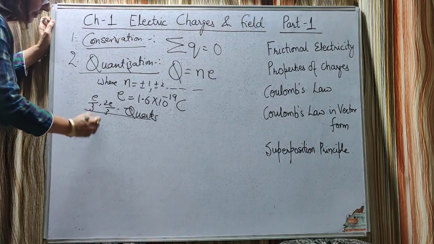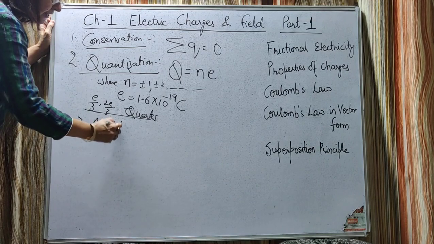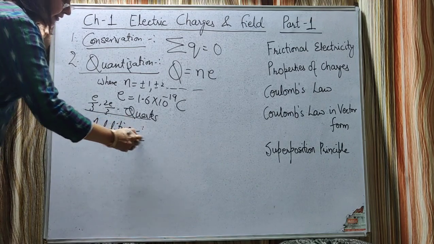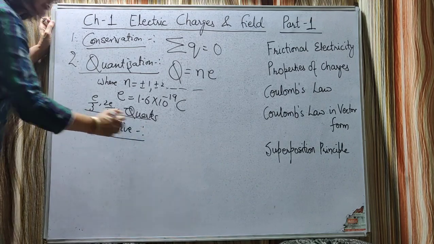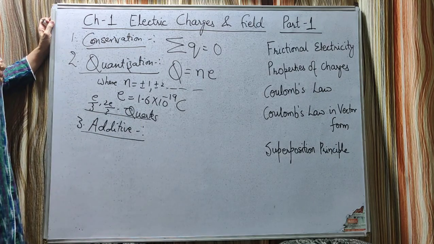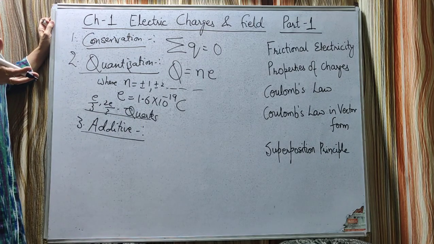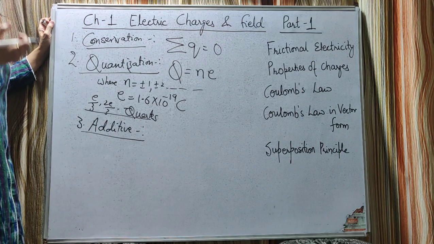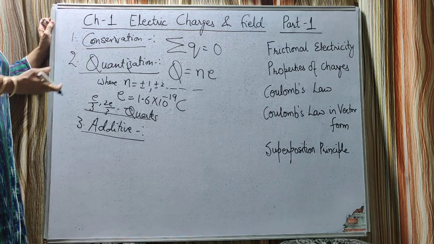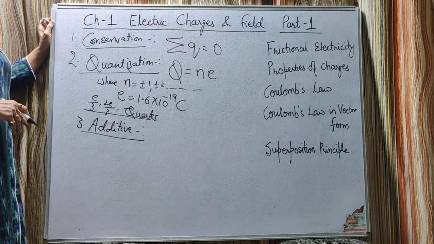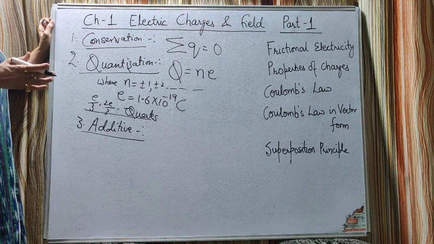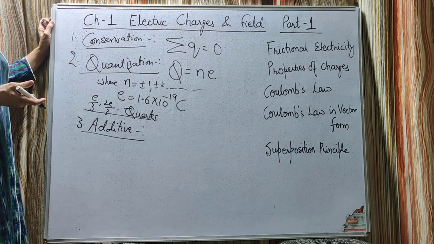The third property is the additive property. As we know that the charge is a scalar quantity, the total charge on a body is the algebraic sum of all the charges. We don't have to consider the direction. It has to be added or subtracted by simple algebraic operations.